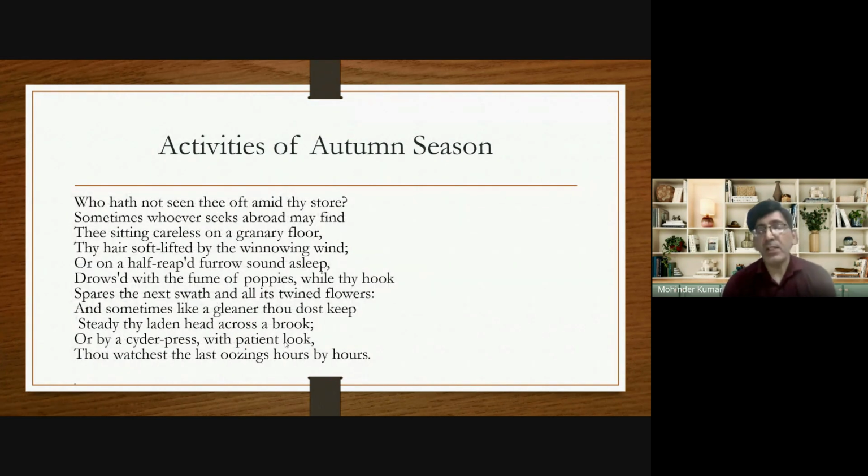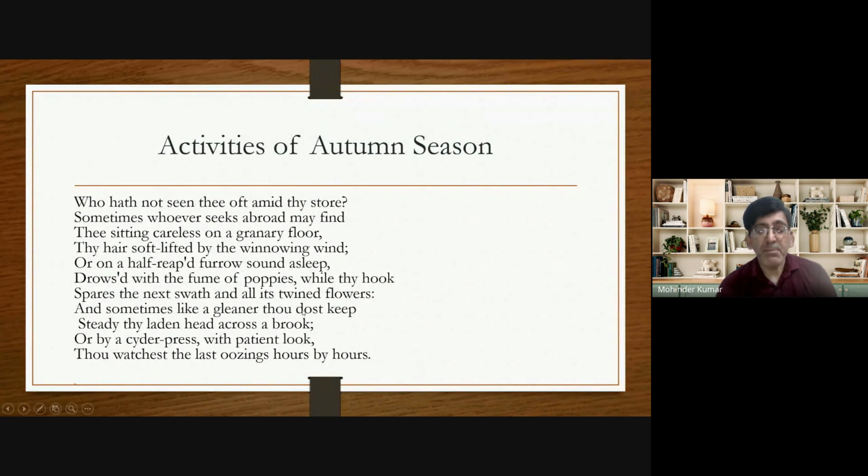Now, what does he describe in the second stanza? In the second stanza, John Keats talks about the activities performed during the autumn season. So, in the first stanza, he talks about the vegetation of the autumn season. In the second stanza, he talks about the activities performed during the autumn season.